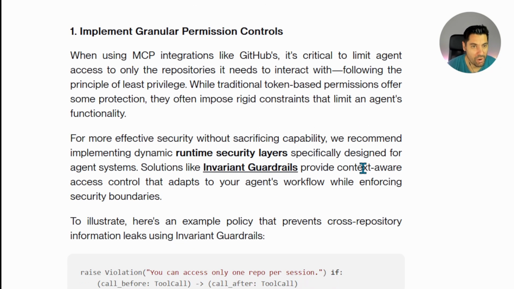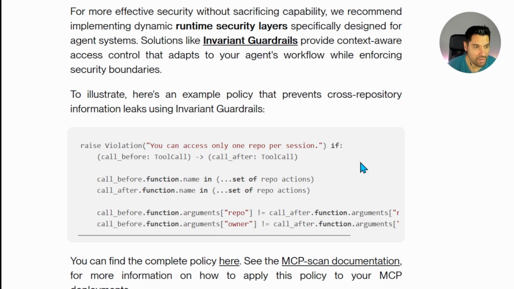I'm trying to raise awareness of this. It doesn't matter if you're a vibe coder, or if you're building products, or if you are the most capable AI engineer. This should be something that you pay attention to.